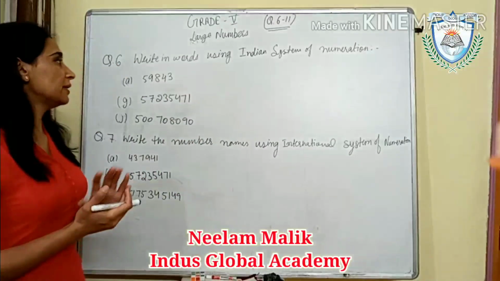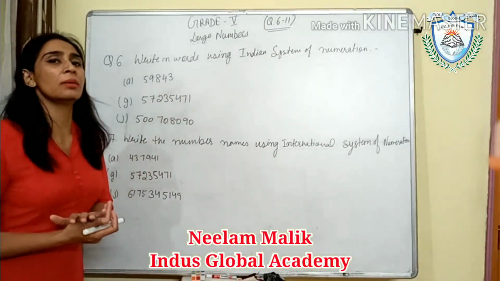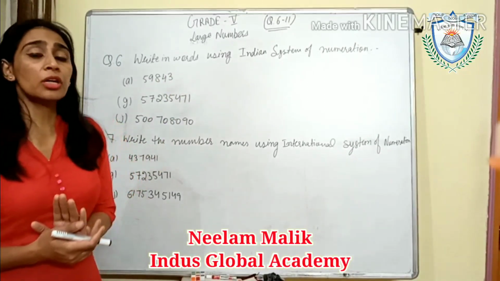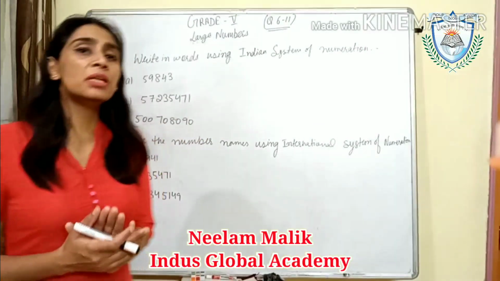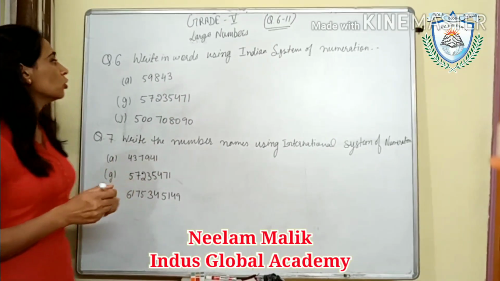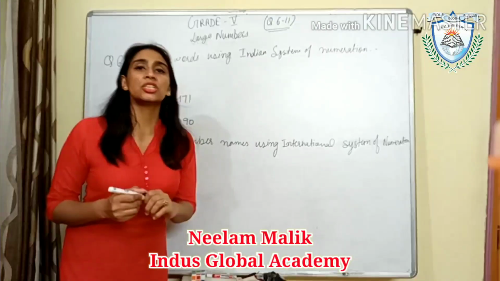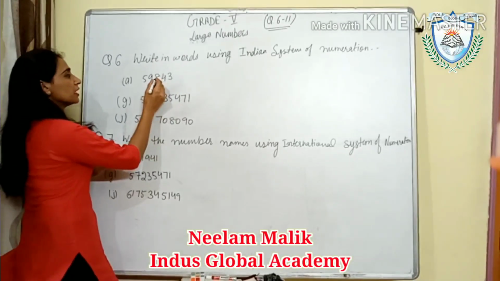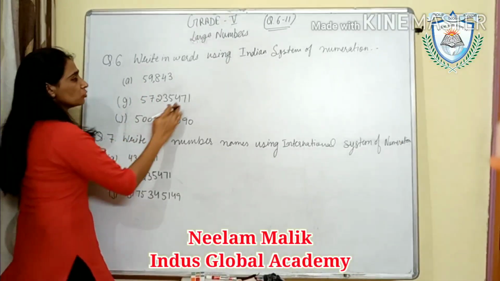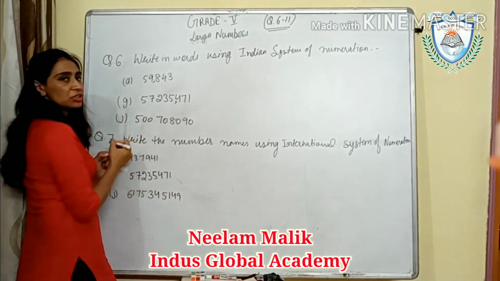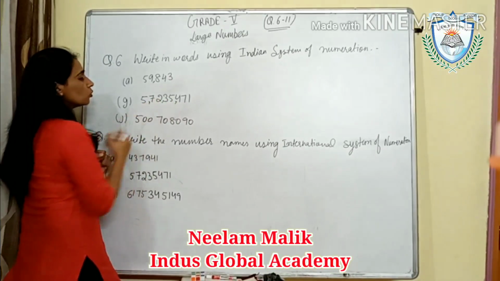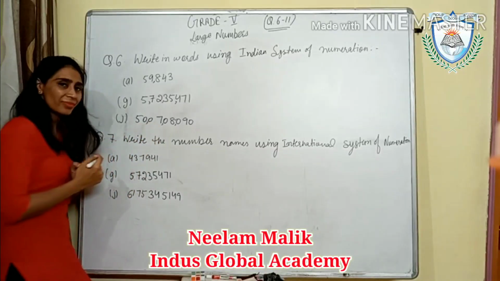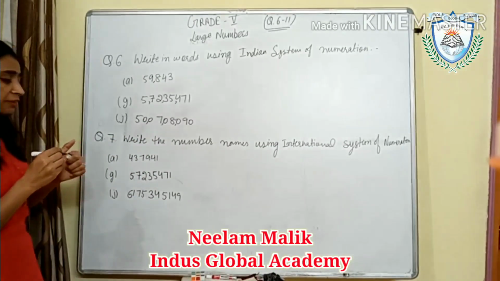Before writing, if commas are not given in your number, please put the commas, whether they are given in the statement or not. By putting the commas it will be easy to read. In the Indian system of numeration, first in the ones period we take 3 digits, then 2, then 2. Now we can read this easily.